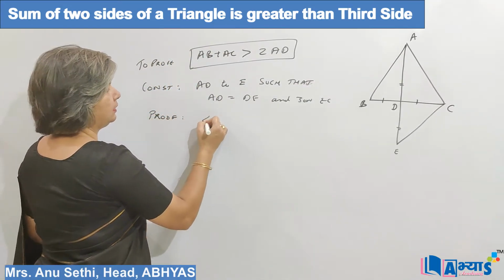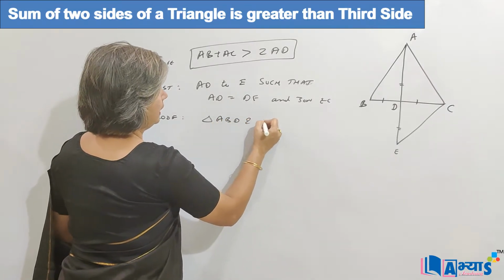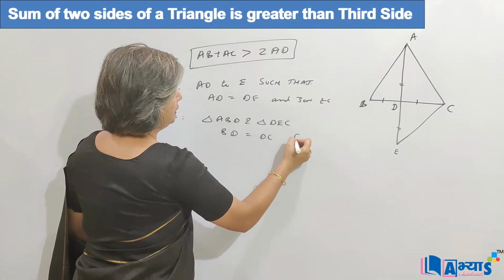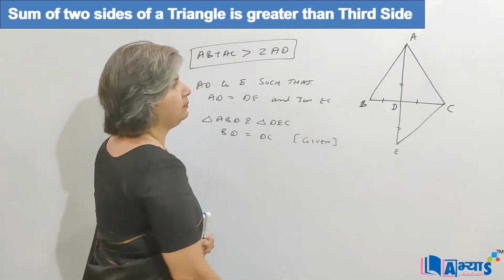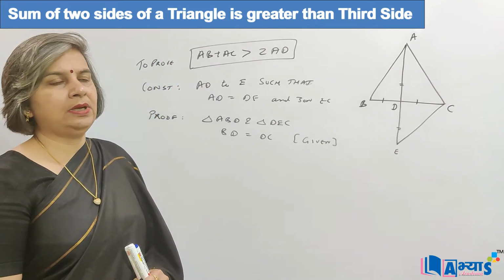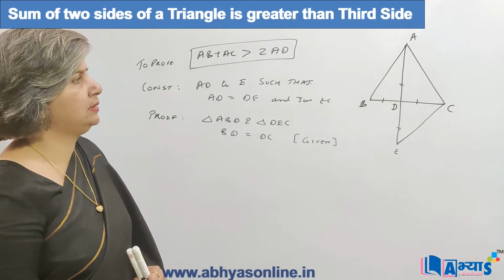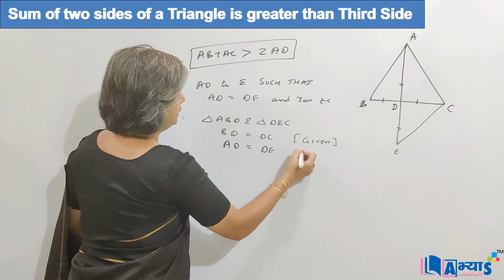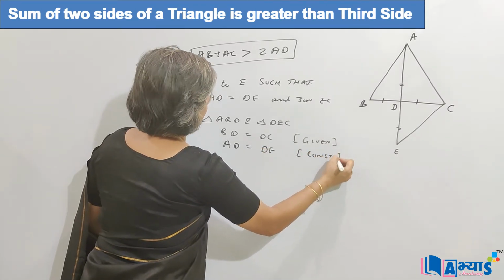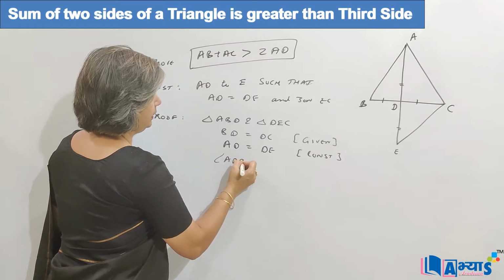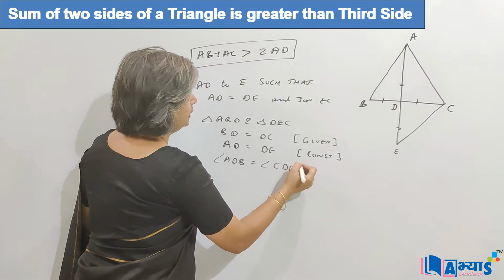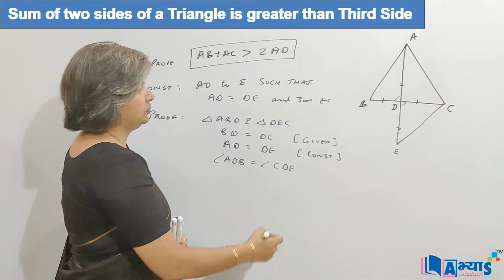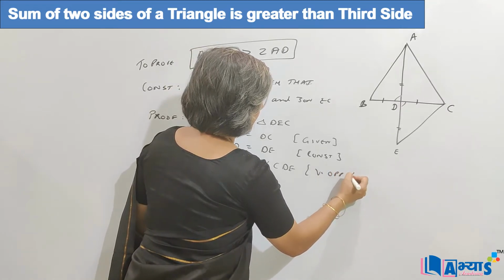In the proof, let us take triangle ABD and triangle DEC. Now we know that BD is equal to DC. It has been given to us because AD is the median, so it is dividing the side BC into two parts, and BD is equal to DC. We have AD is equal to DE by construction. Also angle ADB is equal to angle CDE, because this angle is equal to this angle. These are vertically opposite angles.